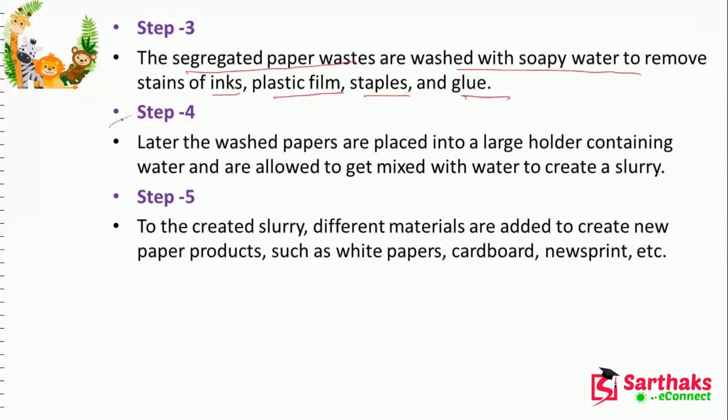Now step 4. In step 4, washed papers are placed into a large holder containing water and are allowed to get mixed with water to create slurry. Okay, slurry is the liquid form, semi-liquid actually. And to the created slurry, different materials are added to create new paper products such as white paper, cardboards, newspapers, etc.